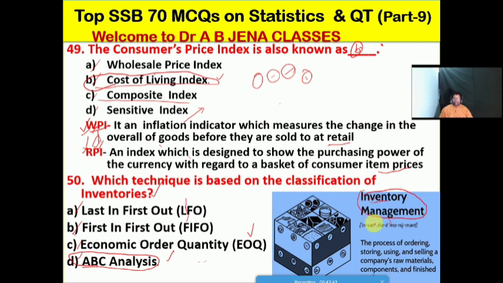Examples of inventory are raw material, work in progress, finished goods and components.